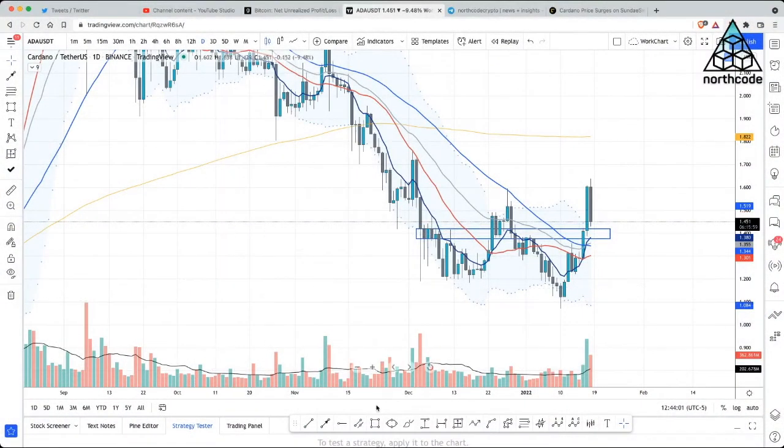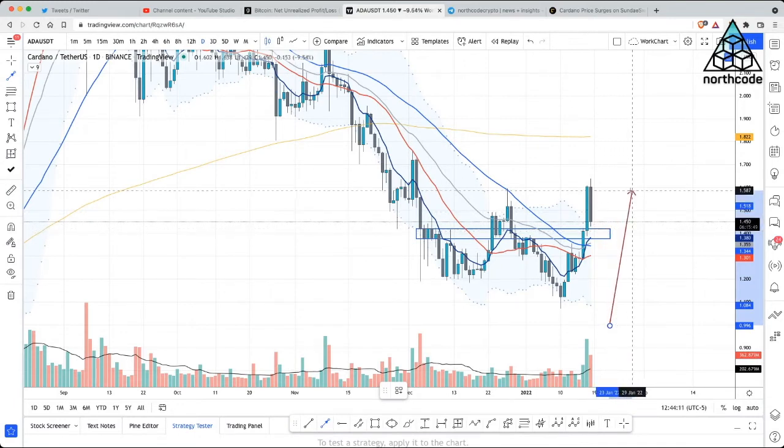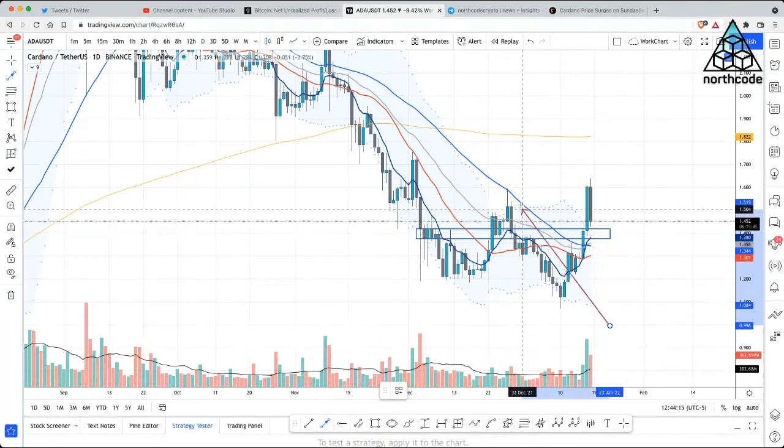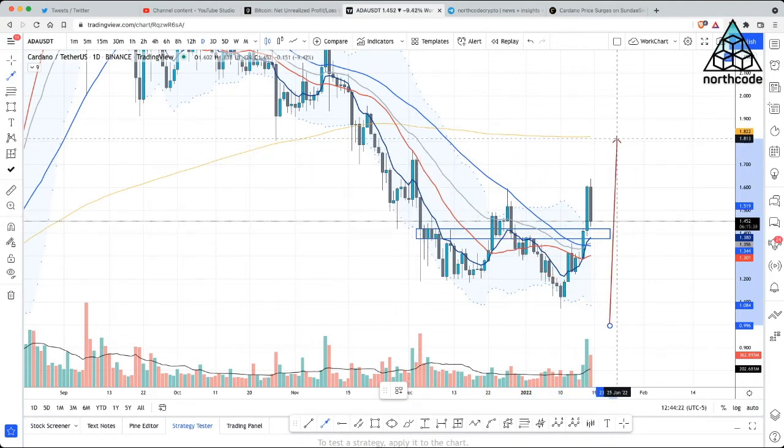So what am I looking for now in the future? Well, for starters, what I'd like to see is price action find some support in this demand zone at the very least and continue to create higher highs and higher lows. These higher highs would then start to wipe out the previous lower highs in formations around here and around here. Now, we also know that the 200 MA is playing a level of resistance, and that's sitting at about 1.8.